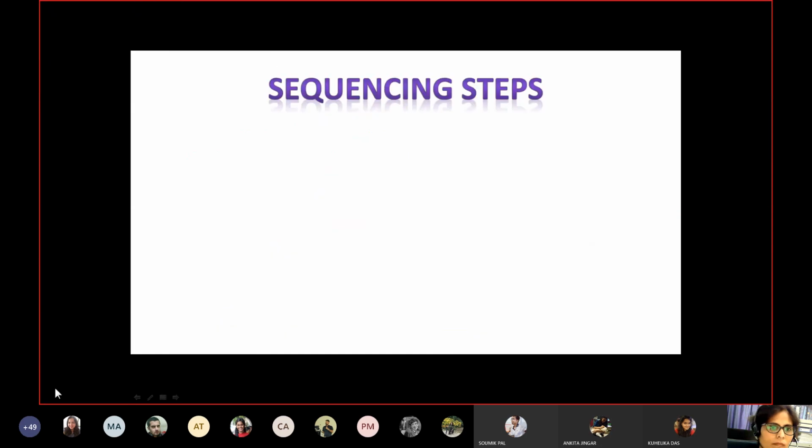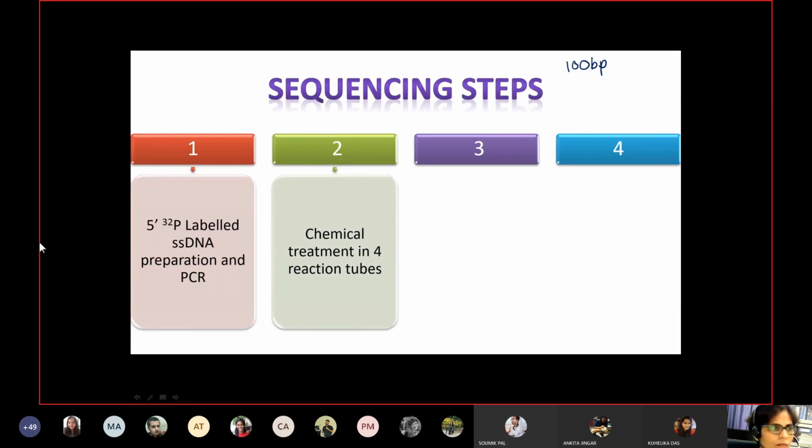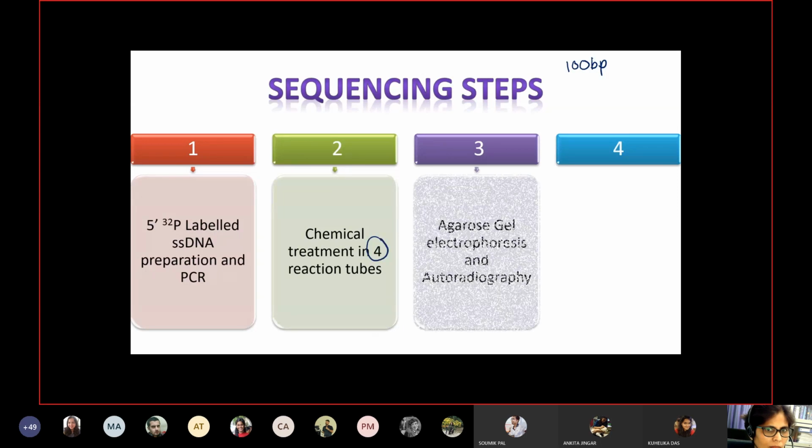This technique permits the sequencing of at least 100 base pairs from the point of labeling. It consists of 4 main steps. The first step is the end labeling of the single-stranded DNA and PCR amplification. The second step involves the chemical treatment of the amplified DNA in 4 different reaction tubes.